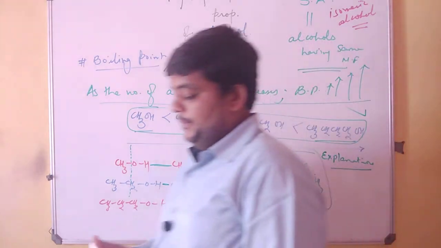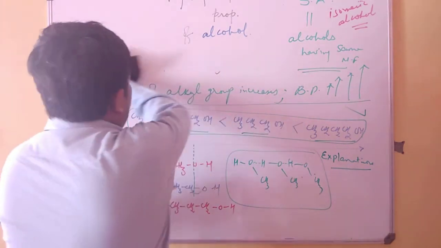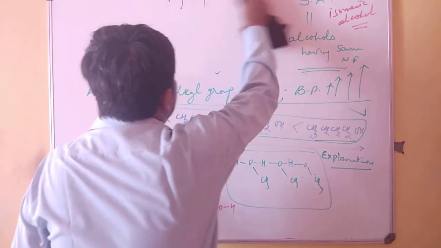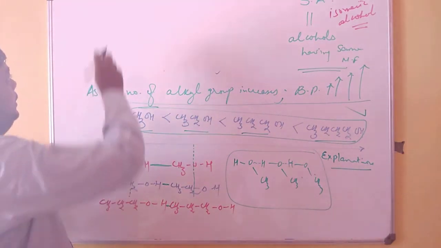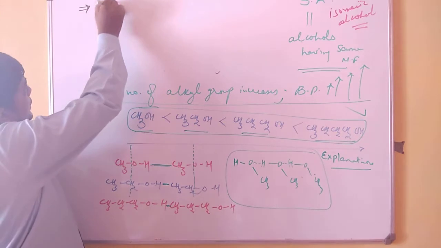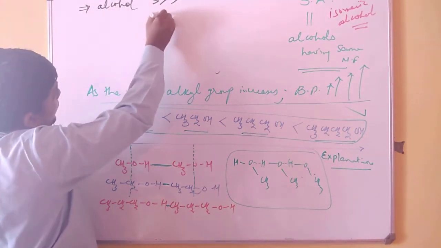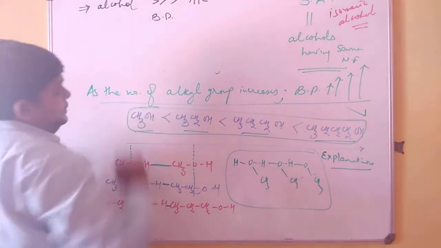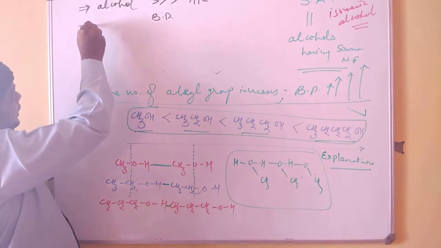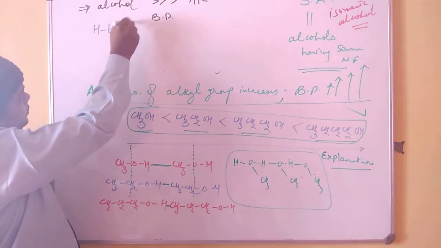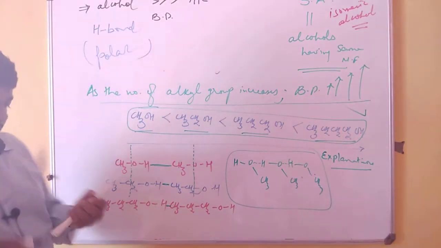On the other side, there is a comparison of boiling point between alcohols and hydrocarbons. It's a very short but very important explanation: alcohols have a higher boiling point than hydrocarbons. Why? Whenever you talk of alcohols, they have hydrogen bonding, because they are polar in nature.